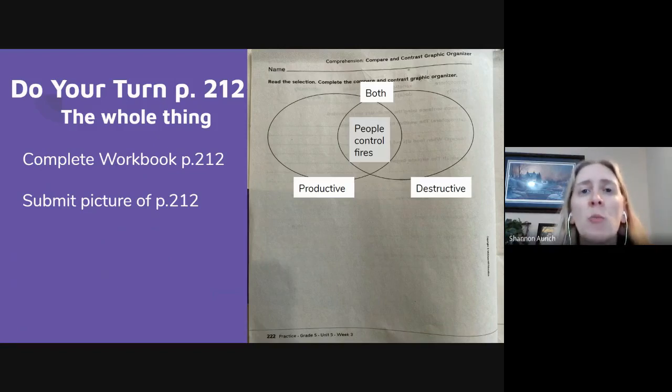Now, your homework is to put one, yes, that's right, one more example of a productive way that people use fires in forest fires, and one destructive effect of people and forest fires. So one for productive, one for destructive, and of course, you're going to write down the free answer that Mrs. Oryx gave you.